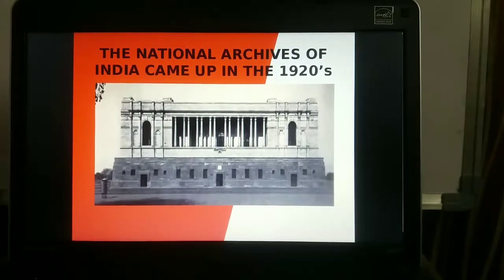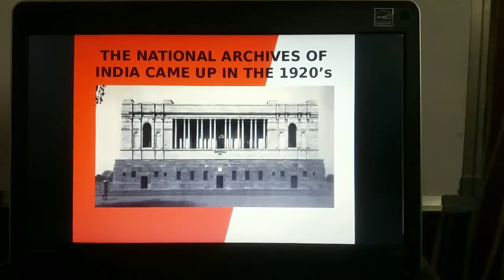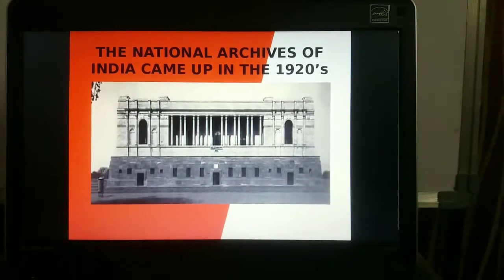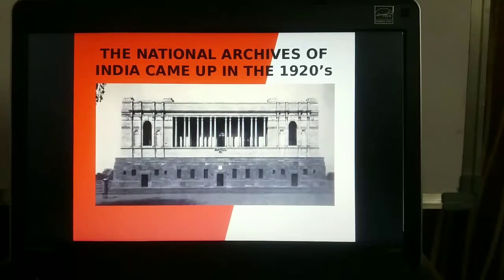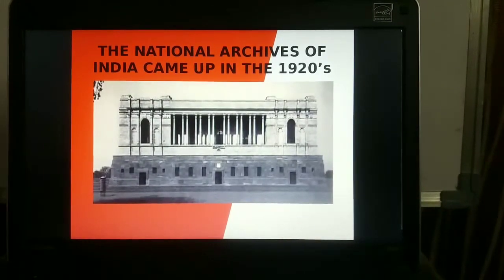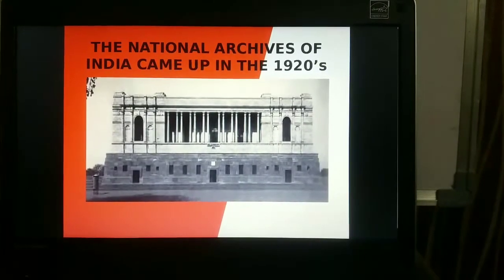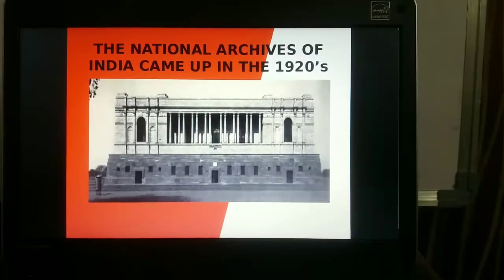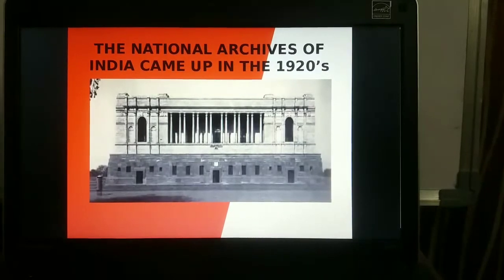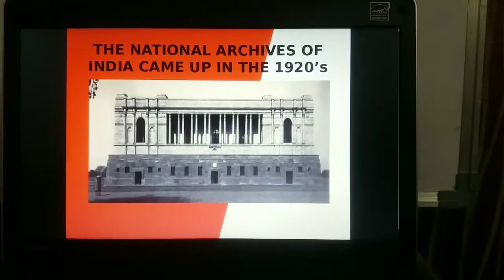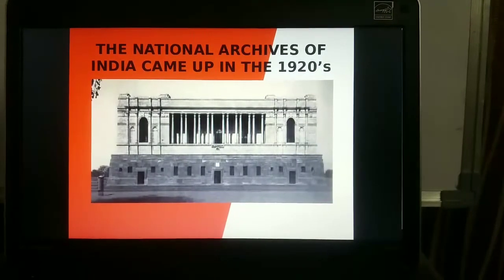When New Delhi was built, the National Museum and the National Archives were both located close to the Viceregal Palace. This location reflects the importance these institutions had in the British imagination. See the picture and observe how strongly the building was constructed, because they needed to preserve all the important documents in that building.